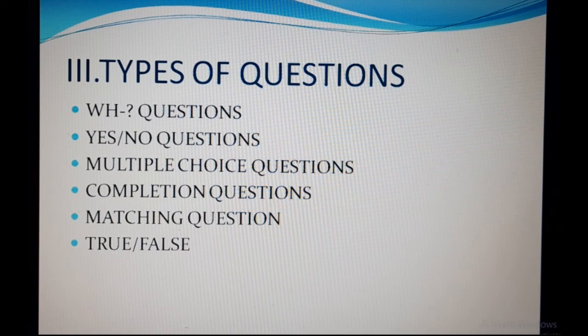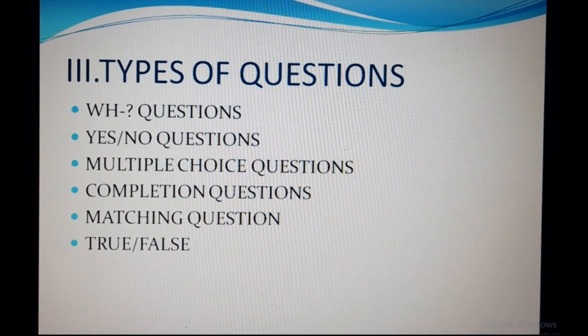Then we have completion questions, fill in the blank or one word answer, that can all come under this completion question. Then next one is matching question. Matching questions are match column A with column B or column 1 with column 2. This type of questions are called matching questions. And the last one is true or false or right wrong questions. So this is all about reading comprehension.